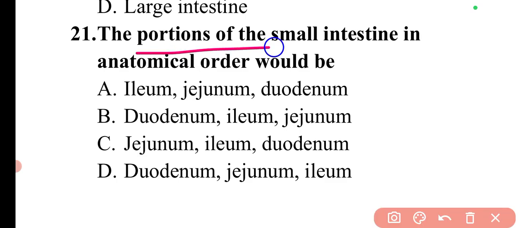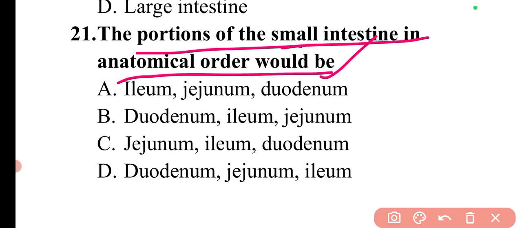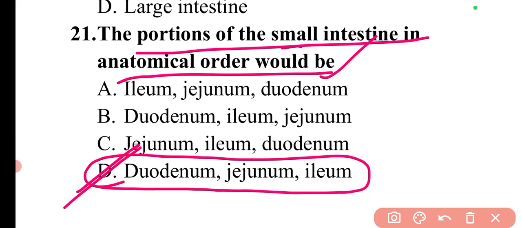Next question is, the portions of the small intestine in anatomical order would be. This I have already discussed. This is duodenum, jejunum, and ileum. So here option D is correct.